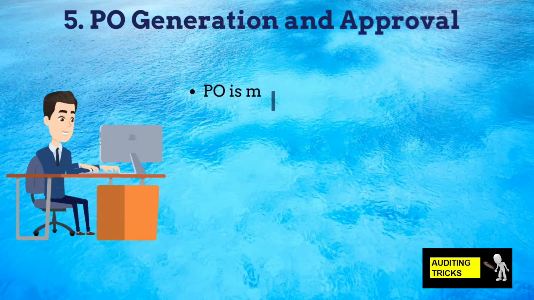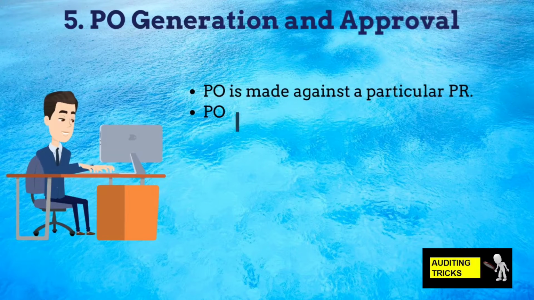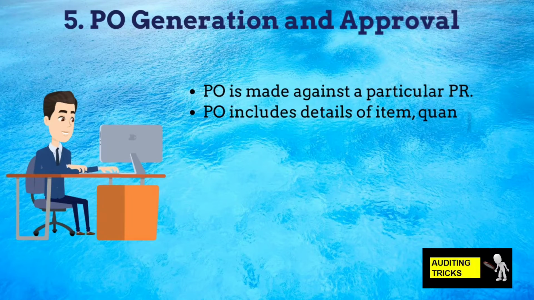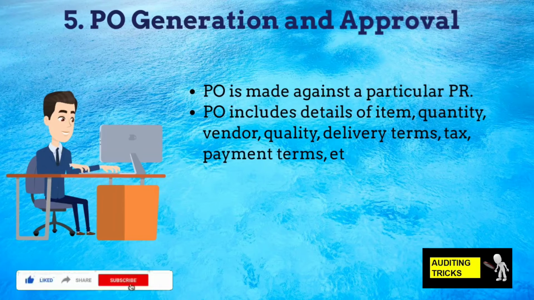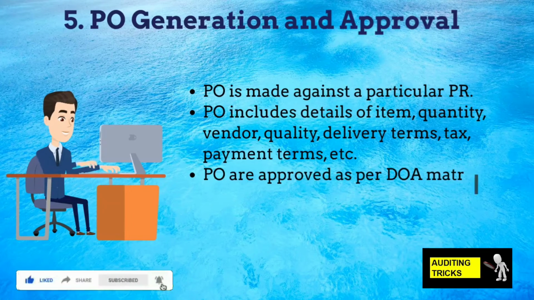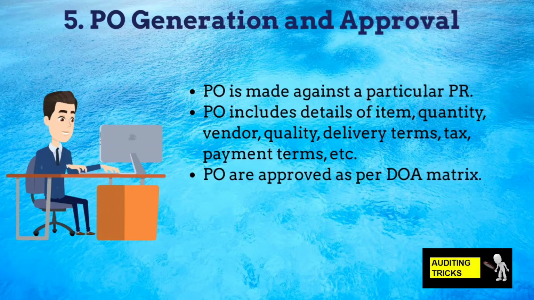PO generation and approval process. After vendor selection, a purchase order is created in the system by the purchase team. The PO is made against a particular PR number and includes the vendor selected, material details, quantity to be purchased, tax terms, payment terms and delivery terms. All POs are further approved in the system as per the DOA matrix defined.